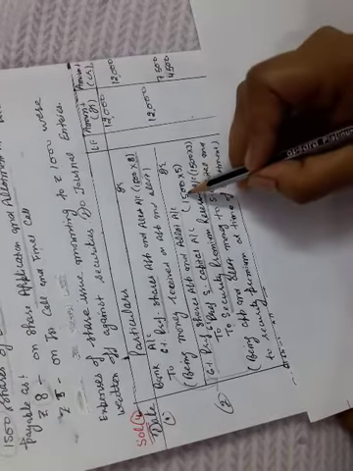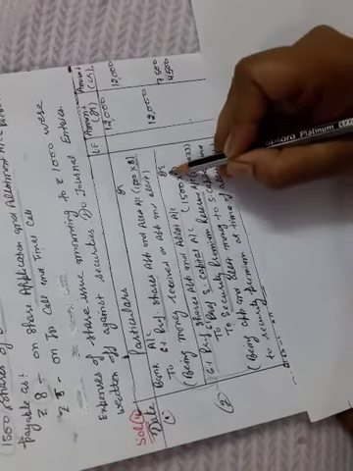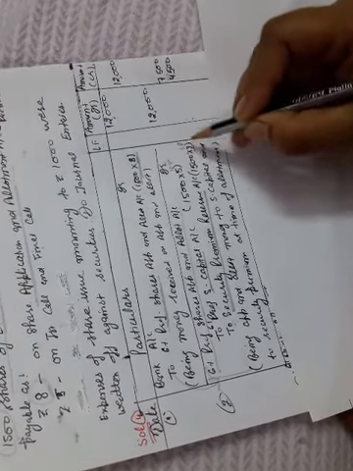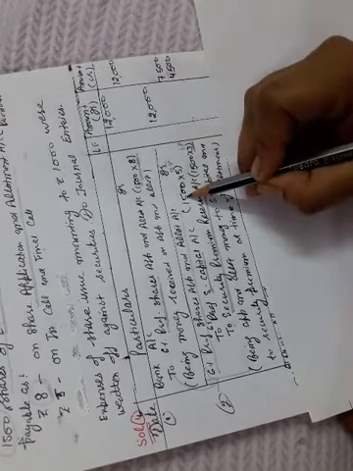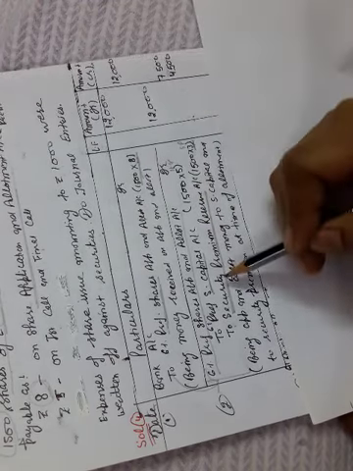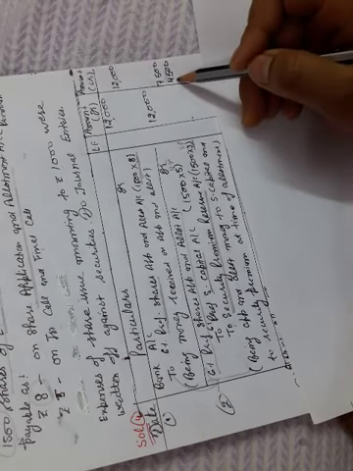We'll differentiate the amount: 1,500 into 5, that is nominal value, and 1,500 into 3, this is the securities premium reserve amount.